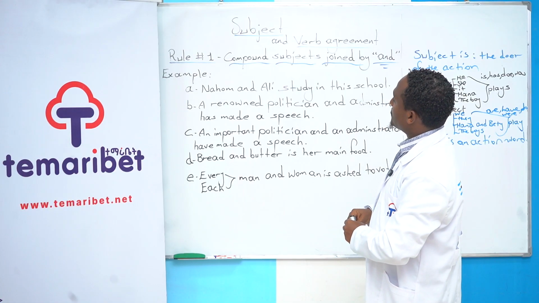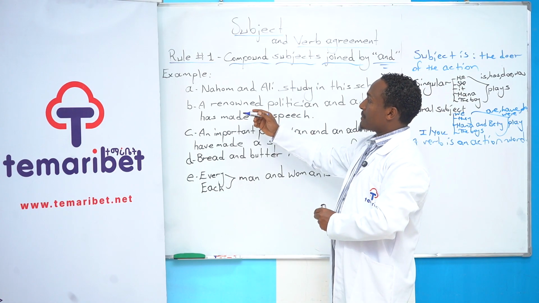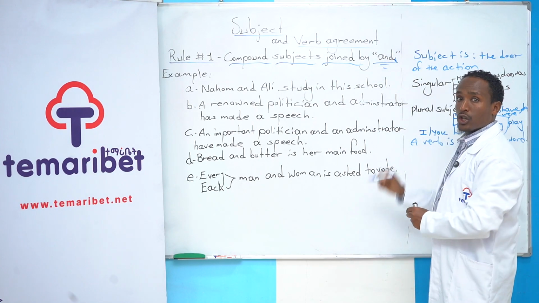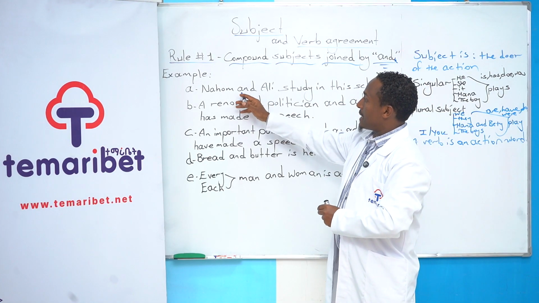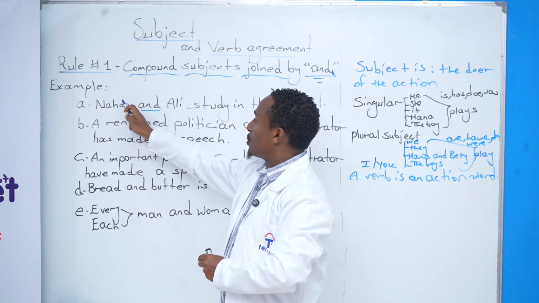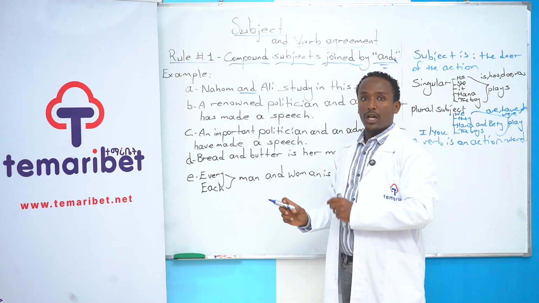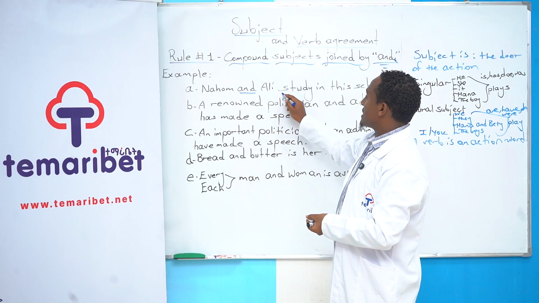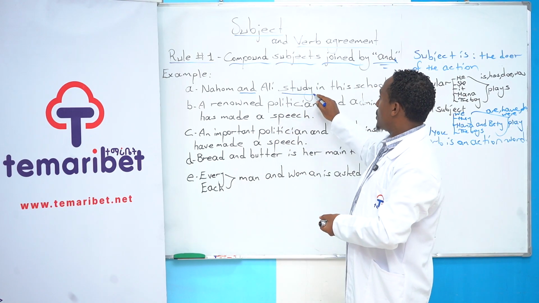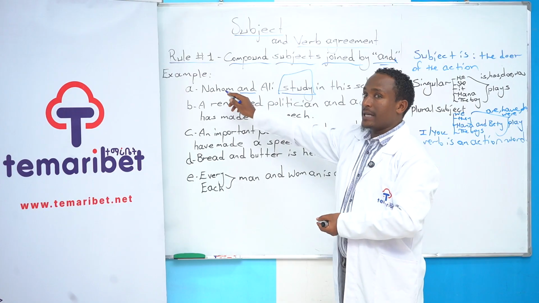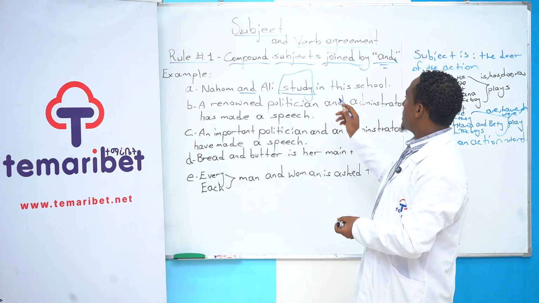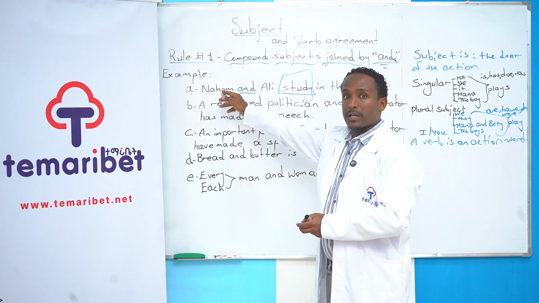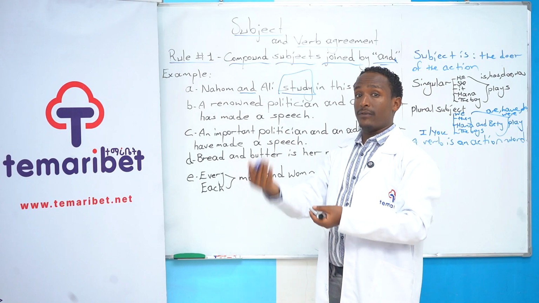Okay, so the first very important subject-verb agreement related to compound subjects joined by and goes to if this and connects two different individuals, two different things, two different places. The verb must be plural, or the verb must be without s. That's why we said Nahum and Ali study, not studies, in this school. Nahum is one person and Ali is another individual.